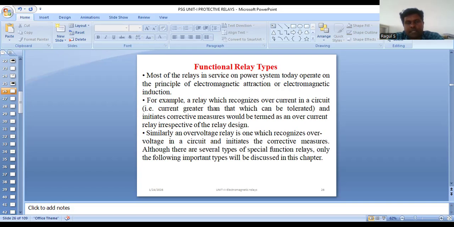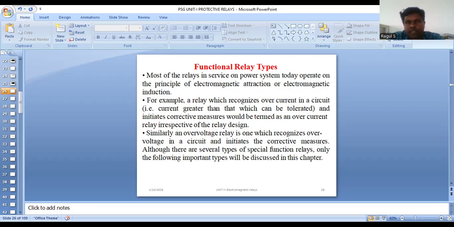Relays used in the power system generally operate by virtue of the current and voltage supplied by corresponding transformers connected in various combinations to the power system element that is to be protected. Most of the relays in service on electrical power systems today are of the electromechanical type. Based upon the operating principle, the electromechanical type consists of two types: one is electromagnetic attraction, and the other is electromagnetic induction.